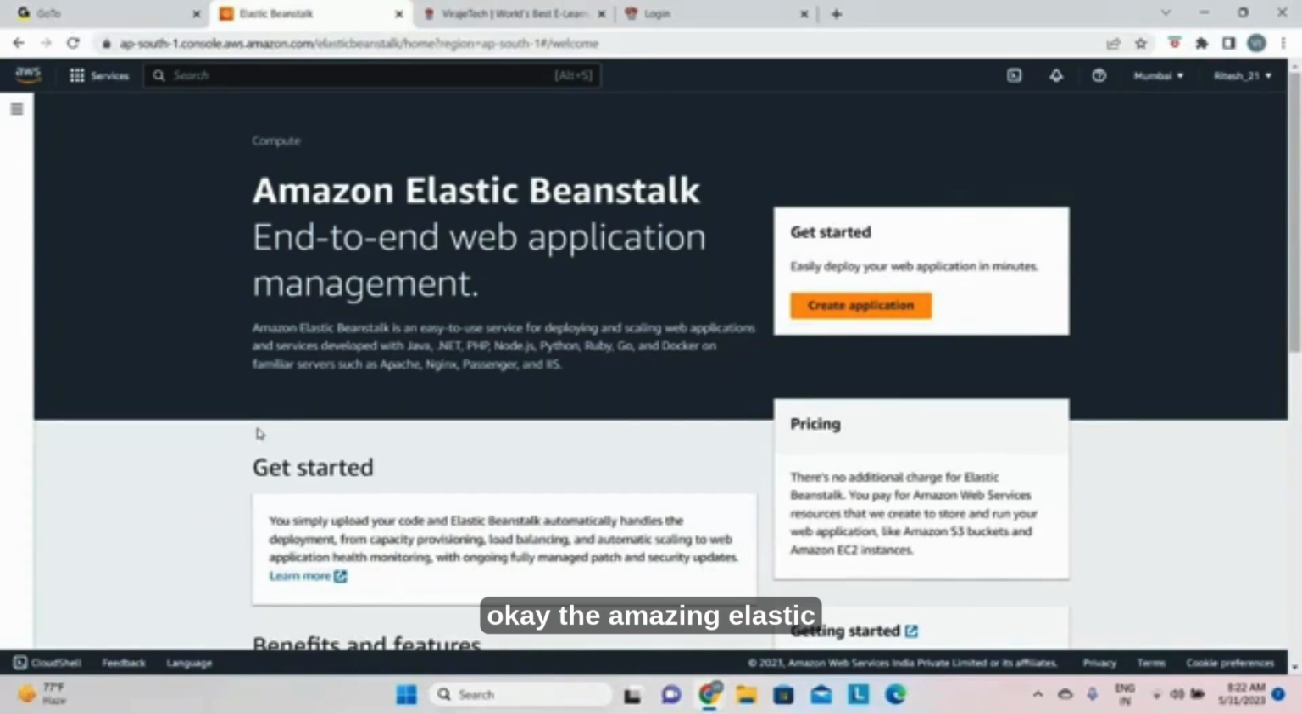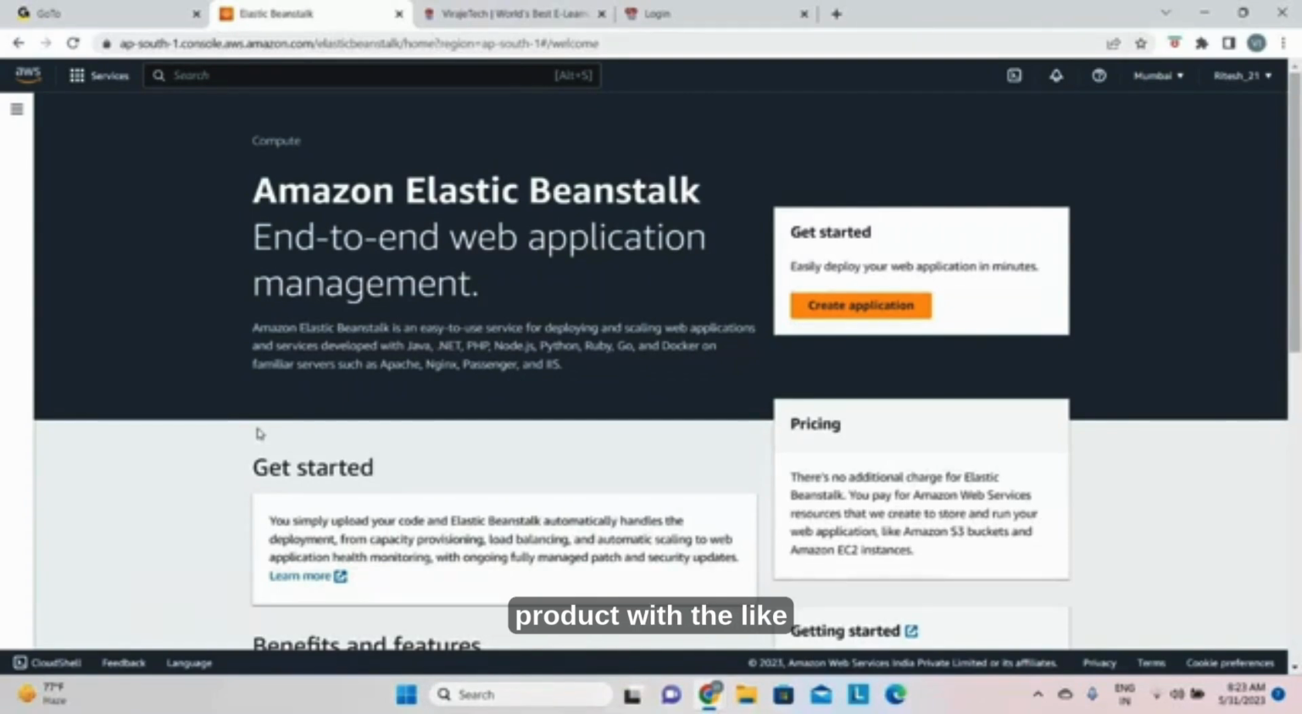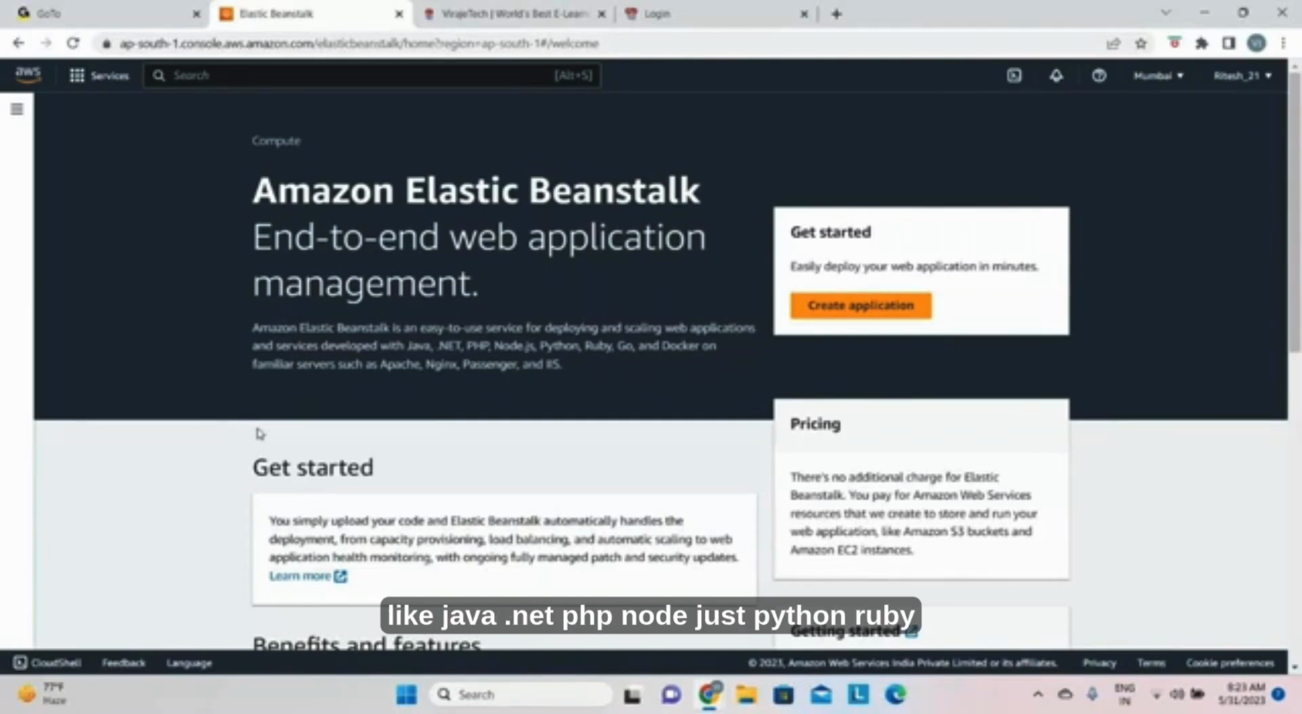Okay, with the Amazon Elastic Beanstalk service, you can use static applications as well as enterprise web applications. You can run banking products, e-commerce products, insurance products with security, with the load balancer, with auto scaling, and complete troubleshooting management. That is the weightage, and it supports multiple technologies. So whatever technology your application is developed in, like Java, .NET, PHP, Node.js, Python, Ruby, it supports all.